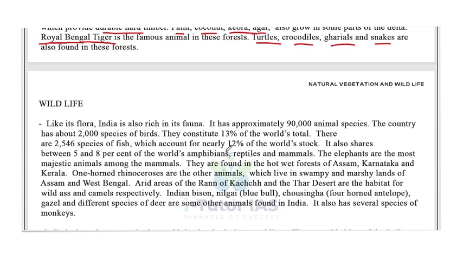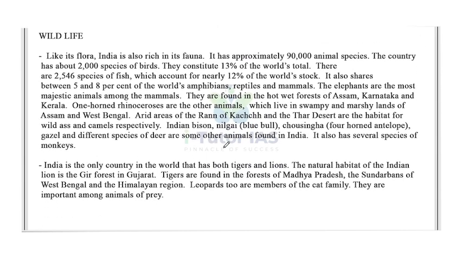Now, the wildlife of India. Like its flora, India is also rich in its fauna. It has approximately 90,000 animal species. The country has about 2,000 species of birds. They constitute 13% of the world's total. There are 2,546 species of fish, which account for nearly 12% of the world's stock. It also shares between 5 and 8% of the world's amphibians, reptiles, and mammals. The elephants are the most majestic animal among the mammals.